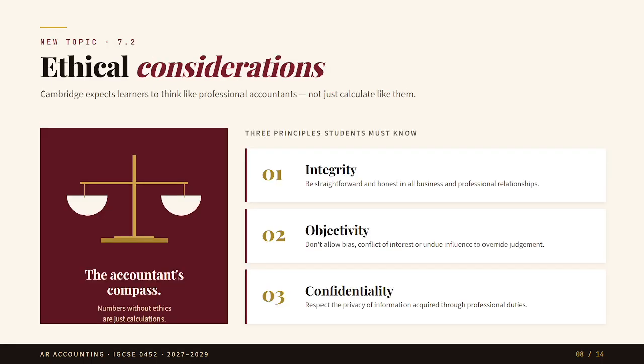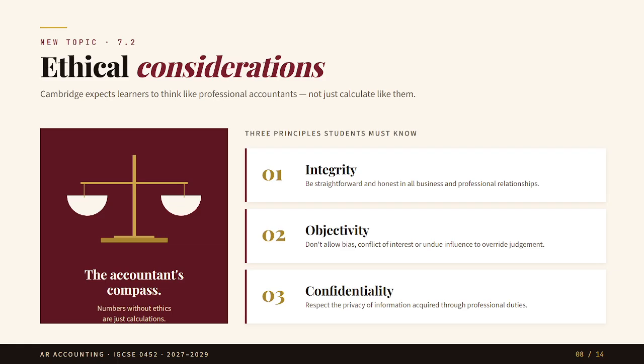Now we come to ethics. This is a very important addition because Cambridge wants students to think like responsible accountants, not just like people doing calculations. An accountant deals with sensitive information, profit figures, debts, salaries, business records, and bank details. All of these can affect important decisions. So, if the accountant is dishonest, careless, or biased, the whole business can be affected.